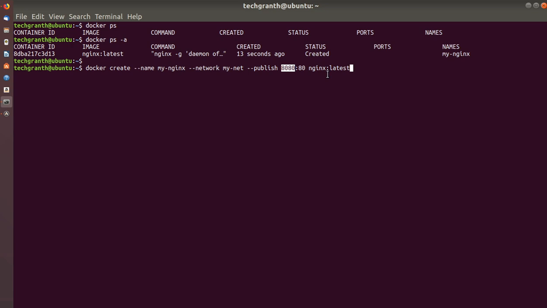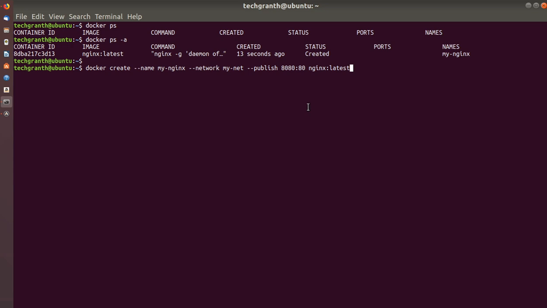And any other containers connected to the same network my-net will have access to all the ports on the my-nginx container, and the same for other containers vice versa.